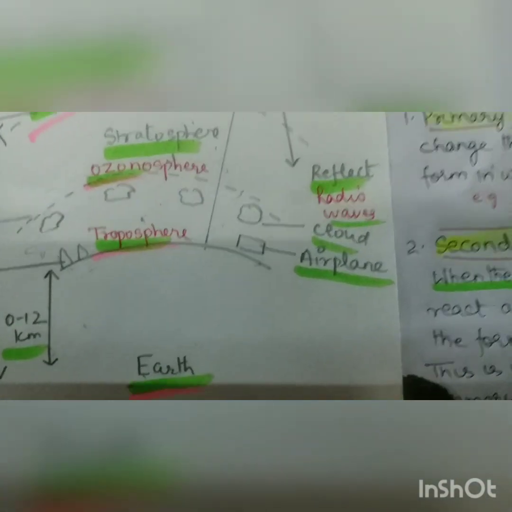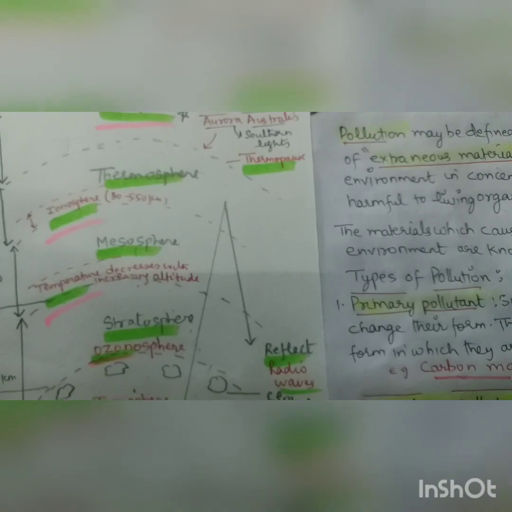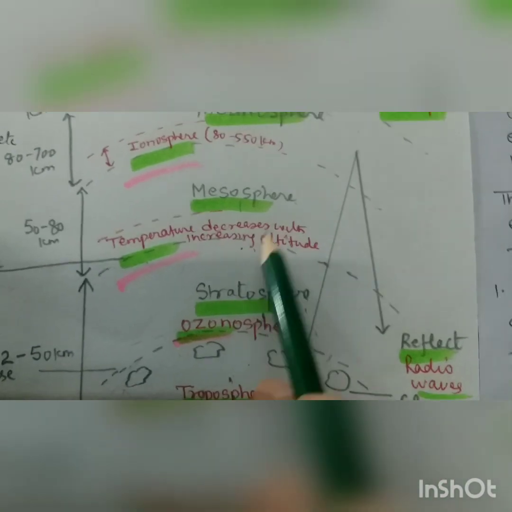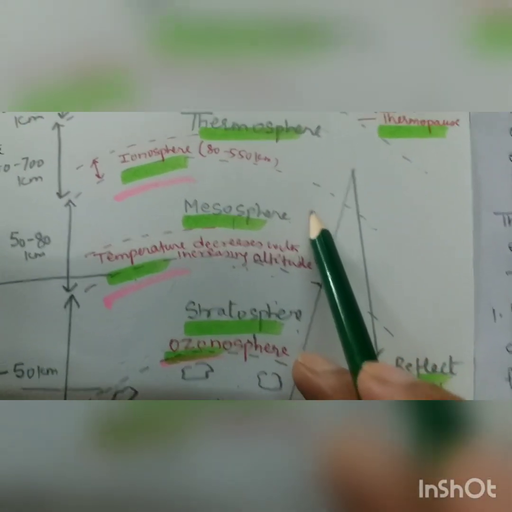So after the stratosphere we have the mesosphere. The temperature decreases with increased altitude in the mesosphere, which ranges from 50 to 80 km, and after the mesosphere we have